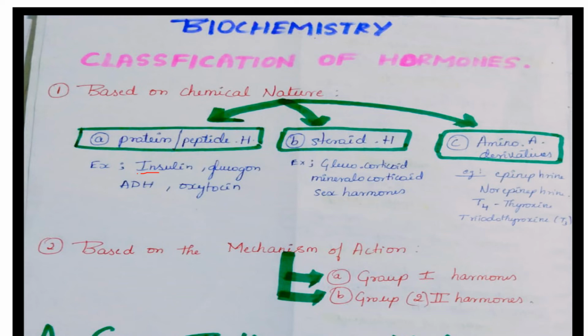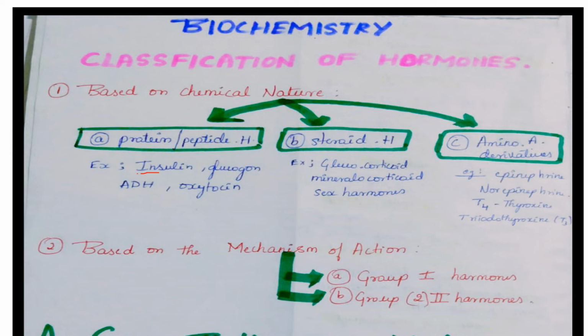Whereas glucagon is also secreted by the pancreas, and the main function of glucagon is that it increases the blood glucose level, whereas insulin decreases the blood glucose level. Glucagon increases the blood glucose level and stimulates glycogenolysis and lipolysis.